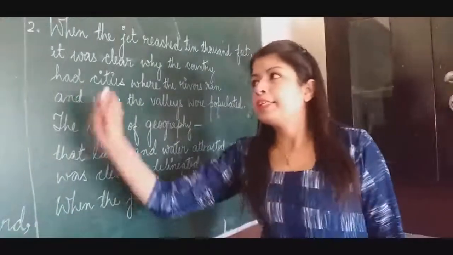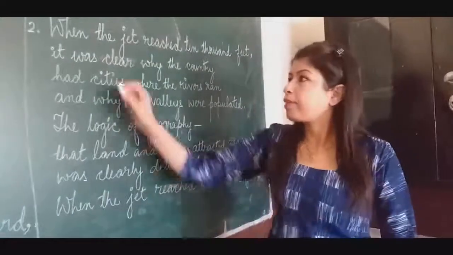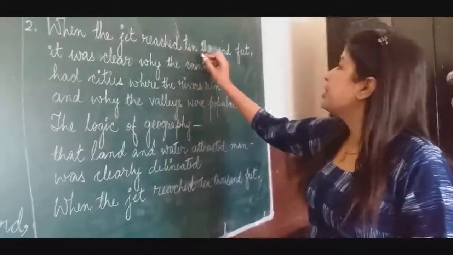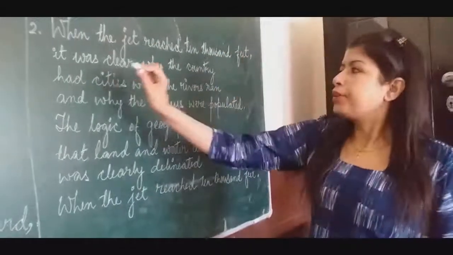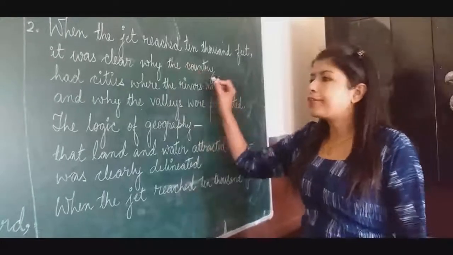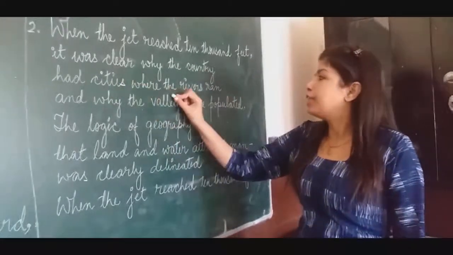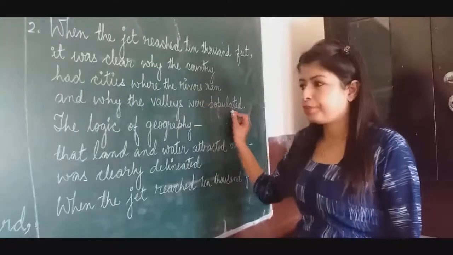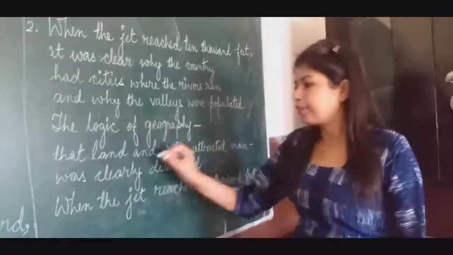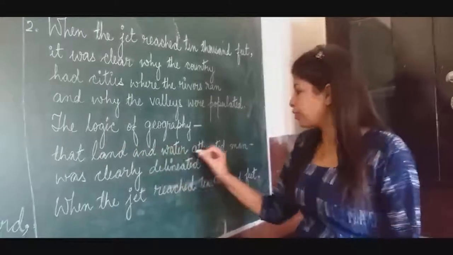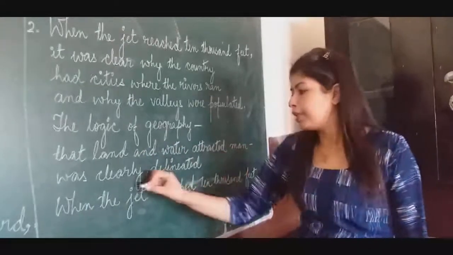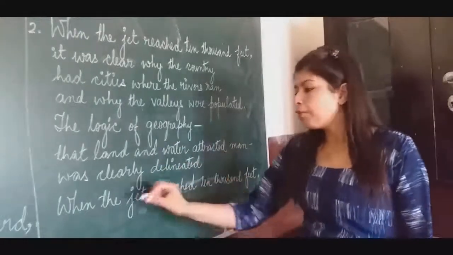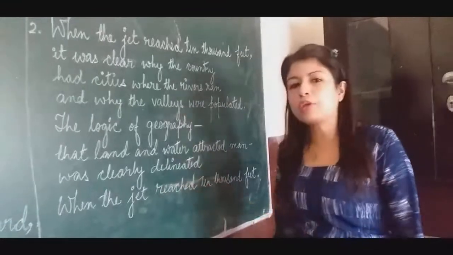Now, second stanza. When the jet reached 10,000 feet, it was clear why the country had cities where the rivers ran and why the valleys were populated. The logic of geography, that land and water attracted man, was clearly delineated when the jet reached 10,000 feet.